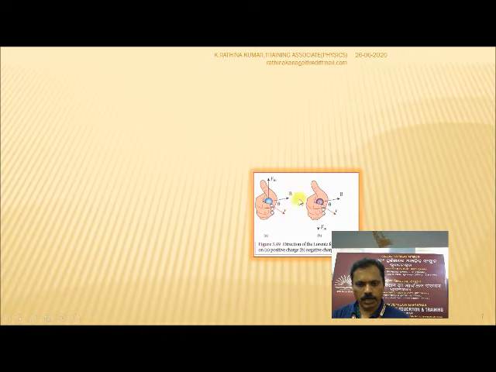And this is the diagram for the direction of the Lorentz force. The first case is a positive charge here, and the second is a negative charge. See the direction, the left hand rule, the left hand thumb rule. The thumb shows the force, and the remaining fingers show the field, and this is the velocity of the charge. So it is based on Fleming's left hand rule.